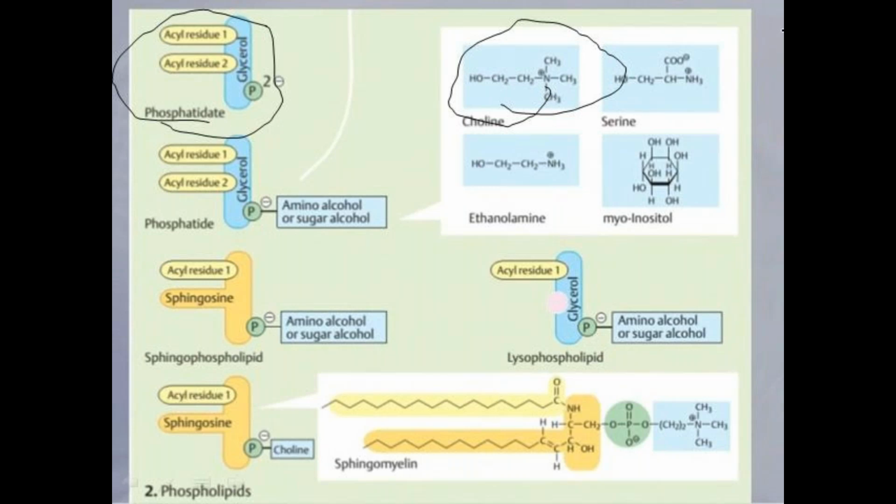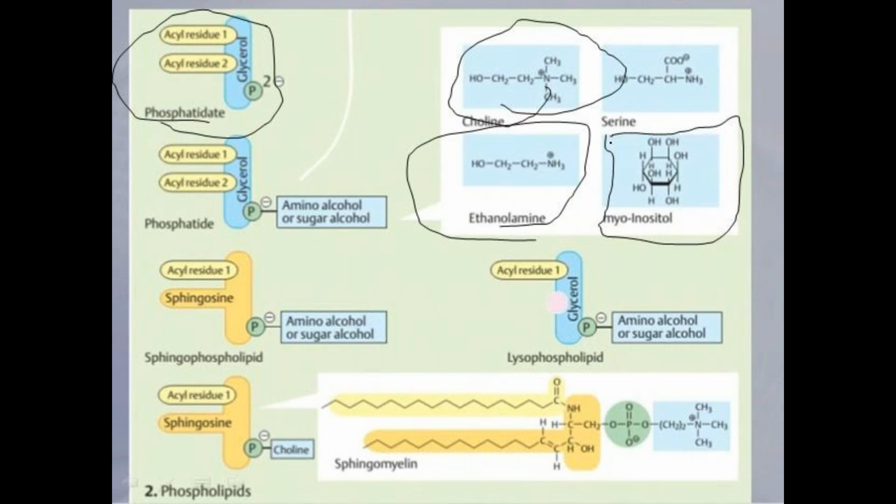When serine is present, it is called phosphatidylserine. Whereas when ethanolamine is attached, it is called cephalin. And if the myoinositol structure is attached to phosphatidic acid, it forms phosphatidylinositols. These are the different structures.